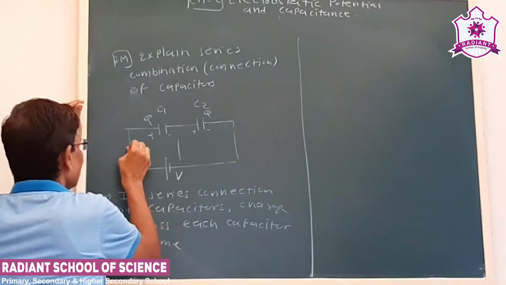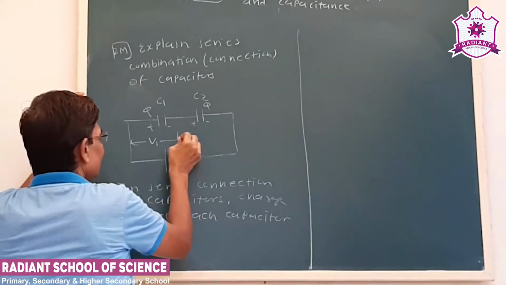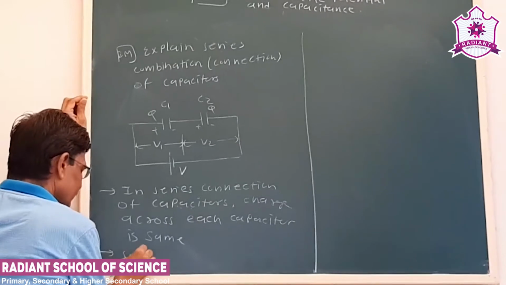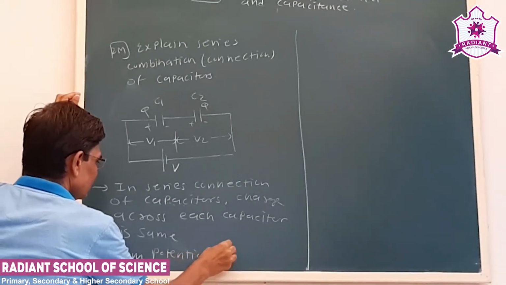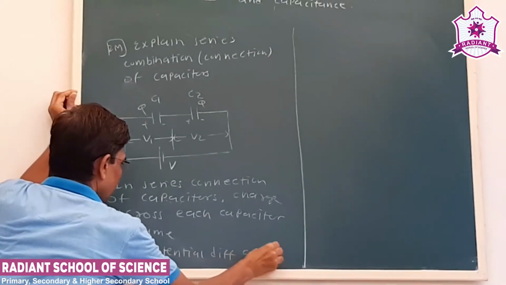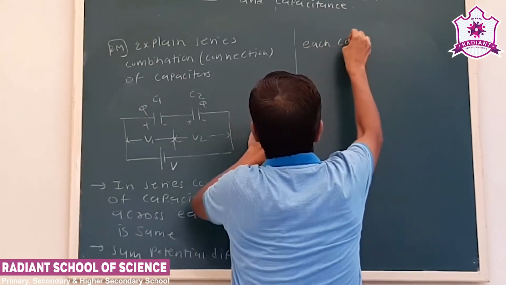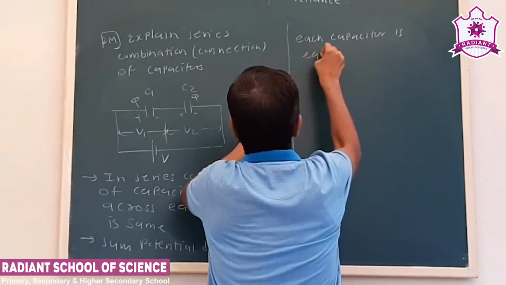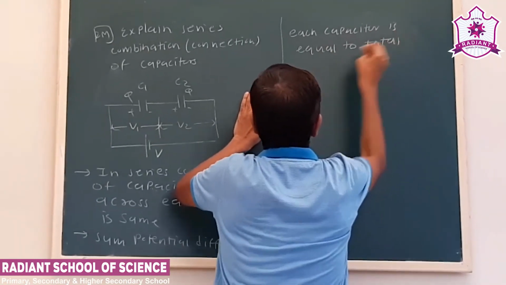And this is the potential difference across the first capacitor, that is C1, and then C2. The sum of the potential differences across each capacitor is equal to the total voltage.